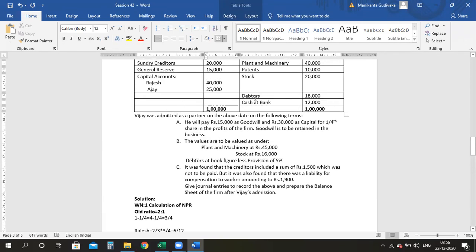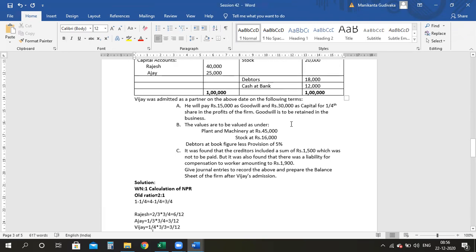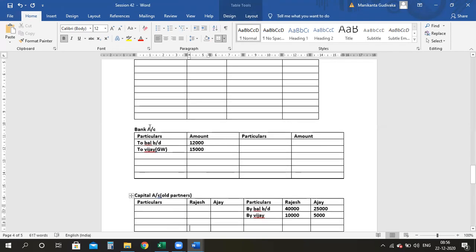Now come here. What is happening here? Capital for 14, and he got 30,000 as capital. Again, for capital, the same entry we will write. Bank account debit to Vijay's account, but this time it is for capital, so in the bracket I will write capital. And how much is that? 30,000.